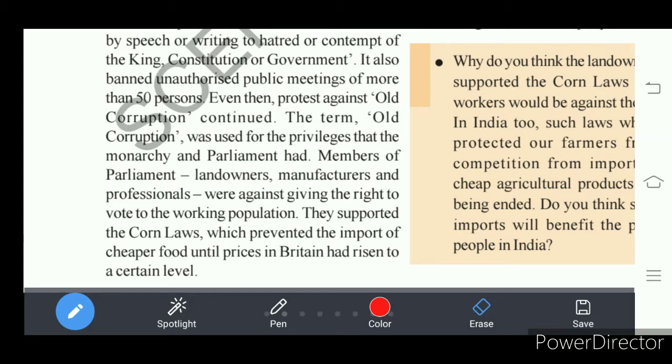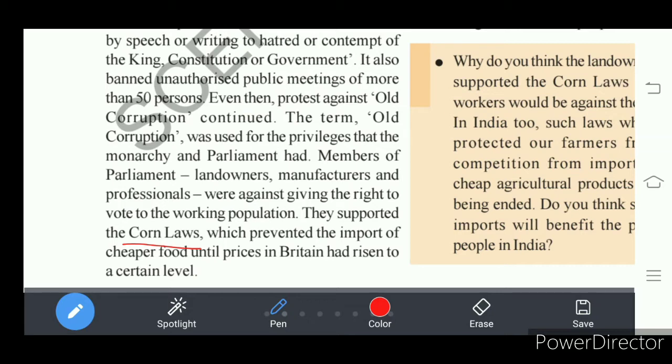So here the England Parliament made one more law, what we call the Corn Laws. What is the Corn Law? The Corn Law prevented importing cheap food from other countries, so that the bread price in England should reach a certain level.